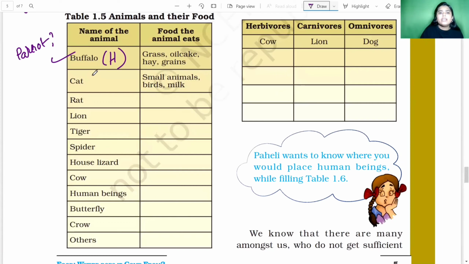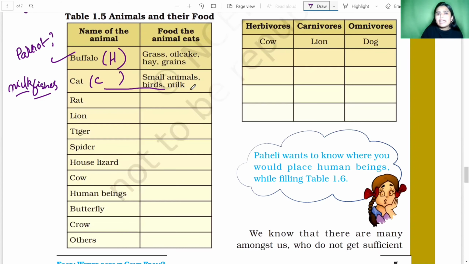Next is cat. So cat is a carnivorous animal. So what does cat love? Cat loves fish. Cat also loves milk. Yes. And cats eat small animals, birds, and milk.